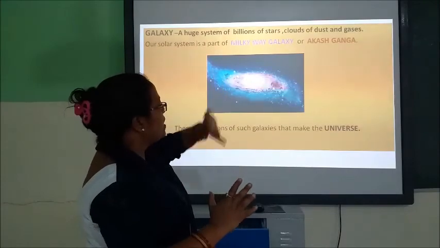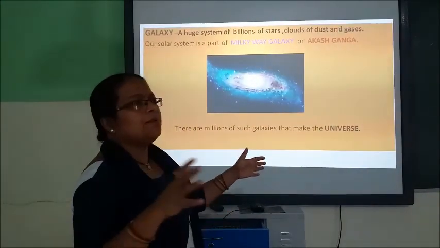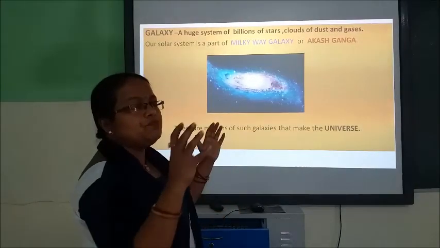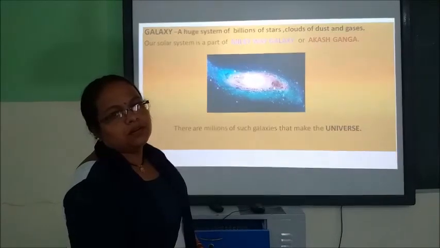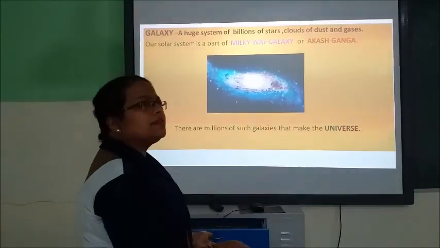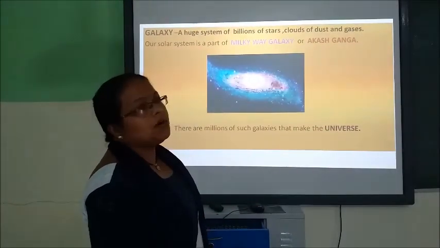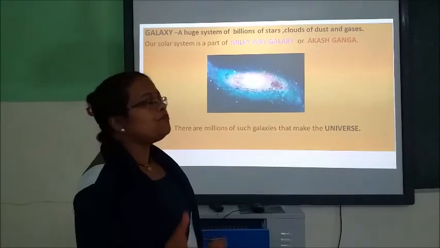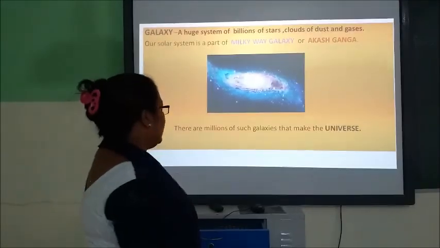It is a picture of Akash Ganga, and when all such galaxies combine together, they make the universe. The Milky Way and other galaxies together are called the universe. So the universe is made up of millions, billions, trillions of such galaxies.